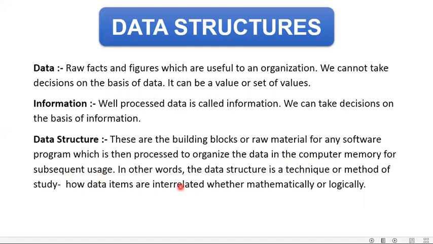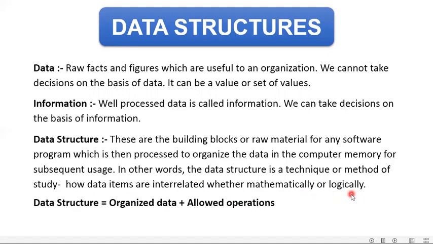In other words, the data structure is a technique or method to study how data items are interrelated to each other. They can be interrelated to each other mathematically or logically. So what is the formula for data structure? Organized data plus allowed operations.